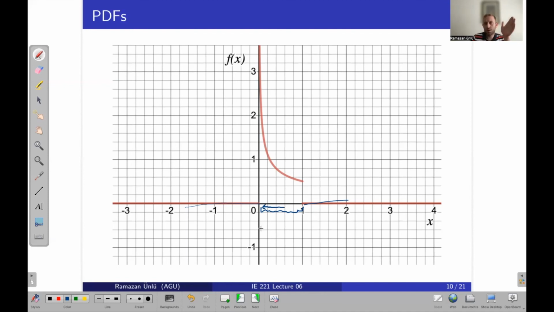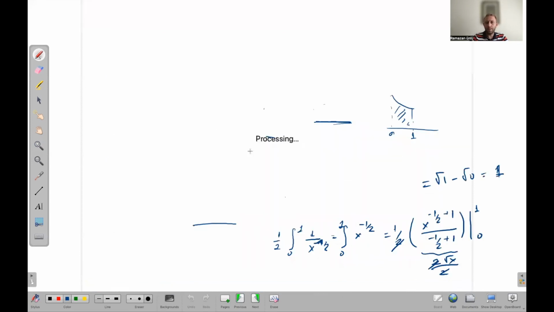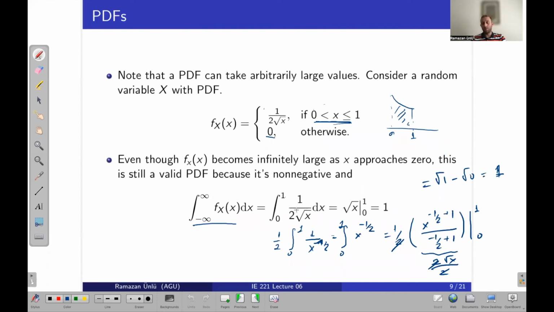If x approaches 0 as close as possible, the value of f of x becomes arbitrarily large. But even so, f of x is still a proper PDF because it satisfies the normalization axiom of probability. So it is not true that a PDF with a really large value is not a proper PDF. Even if it gets arbitrarily large values, it still can be a valid, proper PDF.